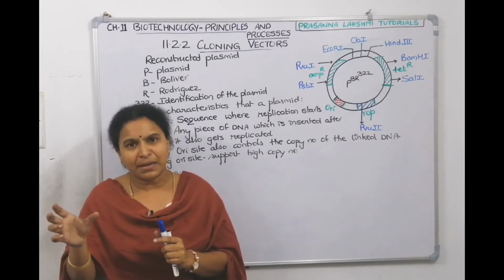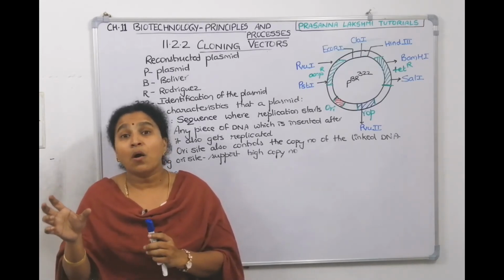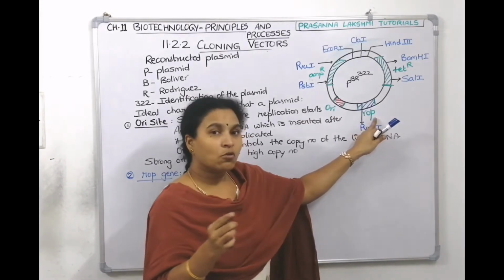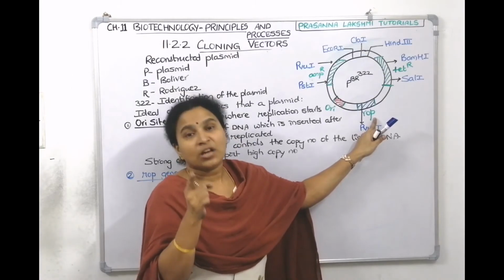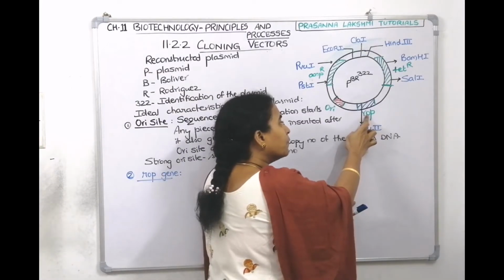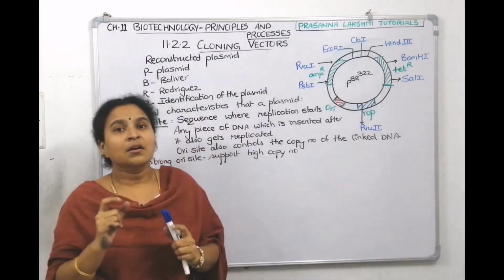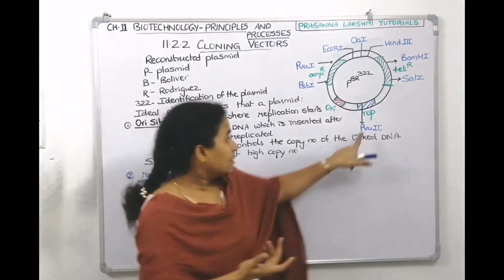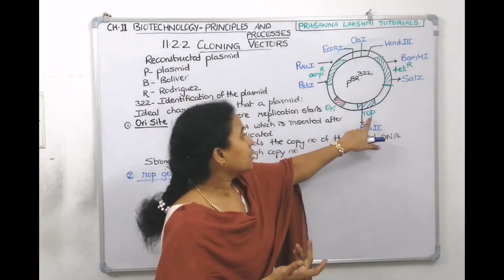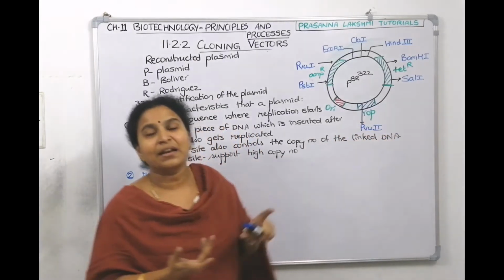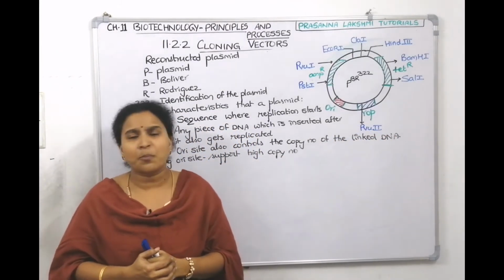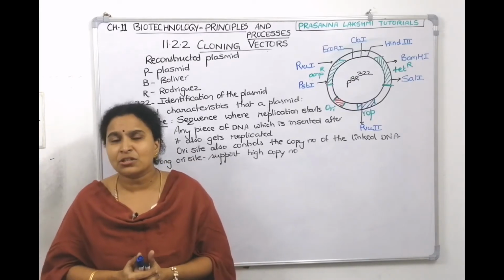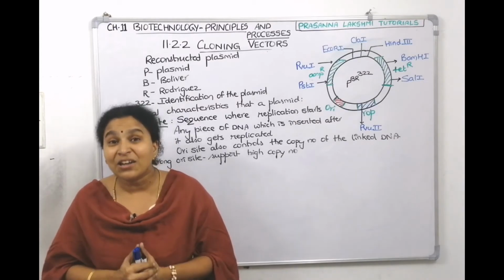For a plasmid to replicate, it needs some enzymes, no? All the enzymes are synthesized from this gene, children. The ROP gene codes for the enzymes which are required for plasmid replication. That is why it's not depending upon the chromosomal DNA or on the host for its replication. That is why a plasmid is called autonomous, right?